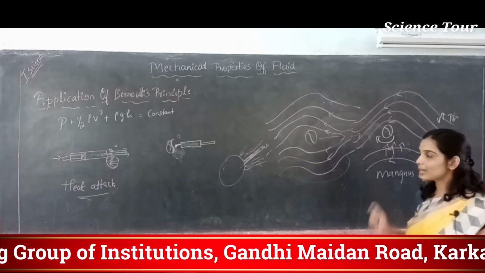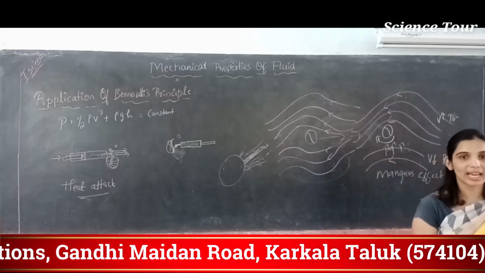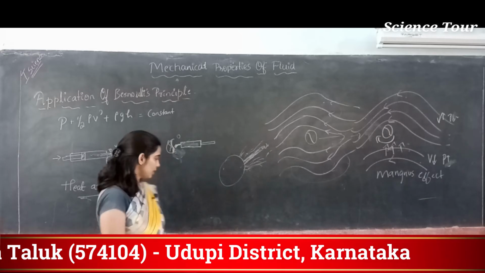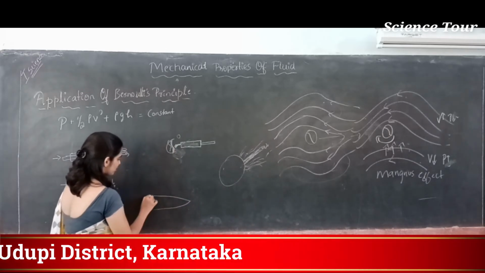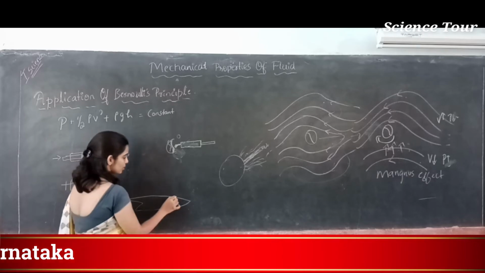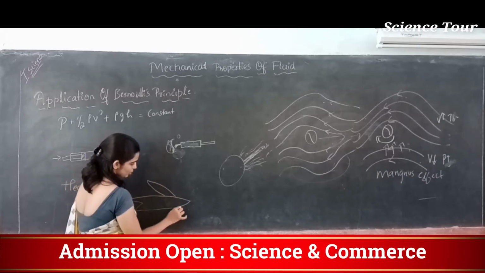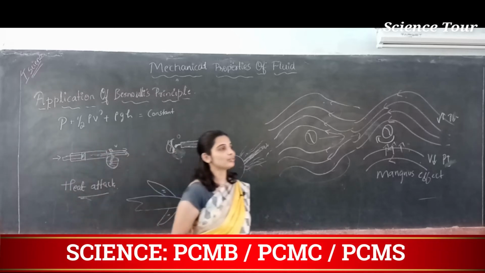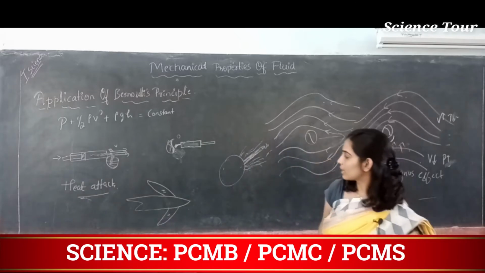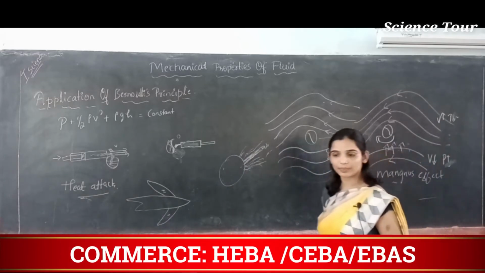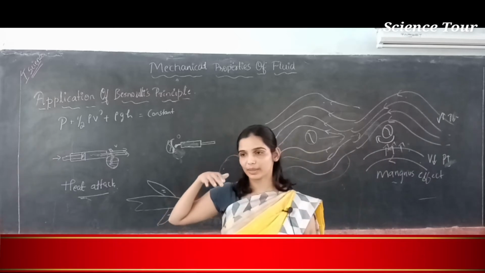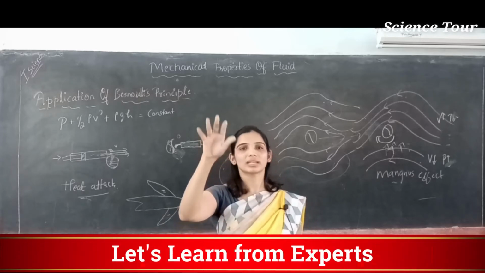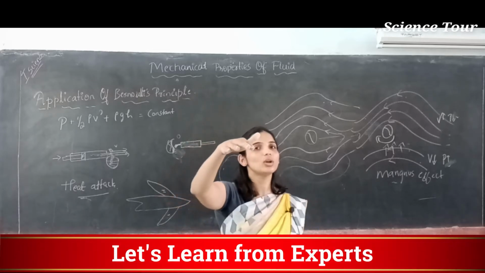Magnus effect. A similar technique is used in aeroplanes. You see aerofoils, right? So usually even aeroplanes will be, let's say, of this shape. They will have aerofoils of this shape, correct? What is the use of these aerofoils? Airfoils are designed in such a way that they will experience this Magnus effect. When they run on the runway, they will have wheels. Then slowly they will take off and go to a certain height, and from there they fly horizontally.